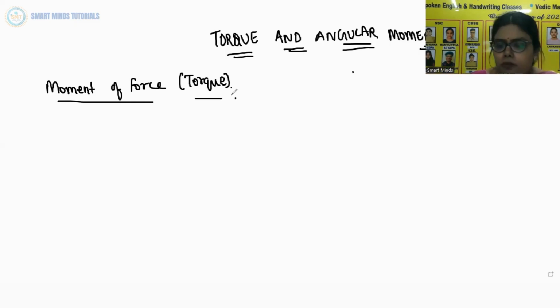The rotational analog of force is moment of force, and it is also called torque, or couple. We shall use the words moment of force and torque interchangeably. Moment of force and torque mean the same. We shall first define the moment of force for the special case of a single particle. Later on, we shall extend the concept to systems of particles including rigid bodies.